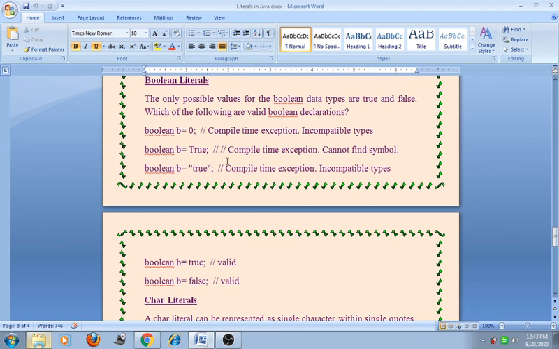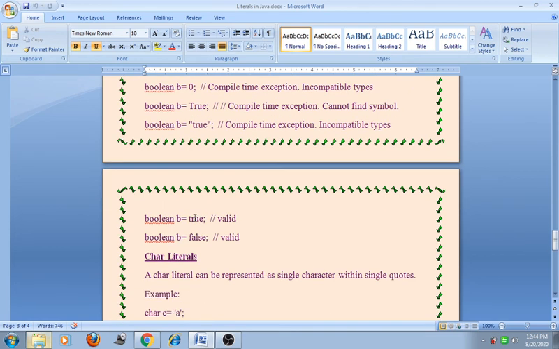Suppose we assign boolean b = "true" in double quotation marks, then it also gives the compile time error because it is a string and is incompatible. Boolean b = true in small letters is a valid declaration of the boolean literal. Boolean b = false is also a valid declaration.